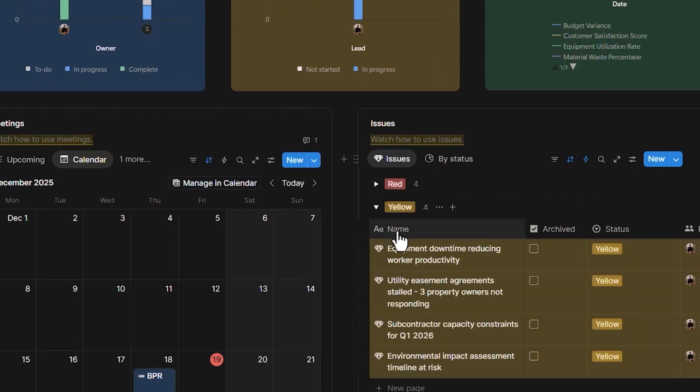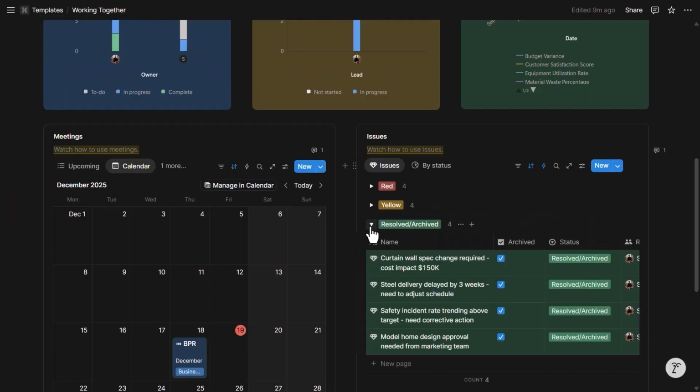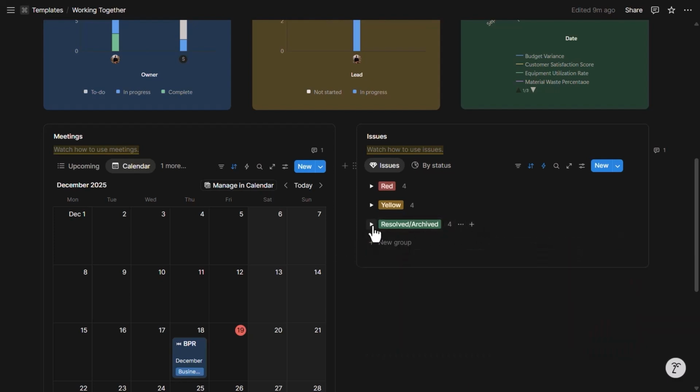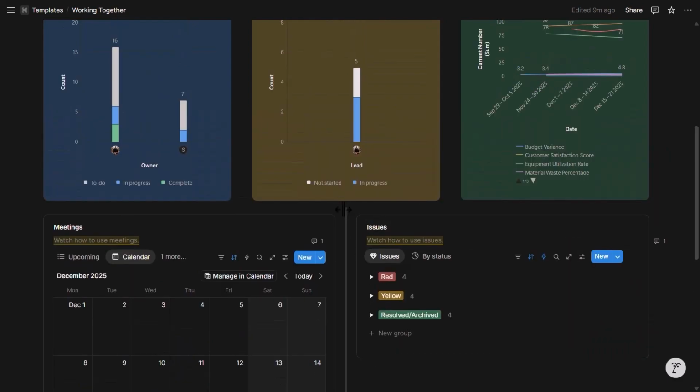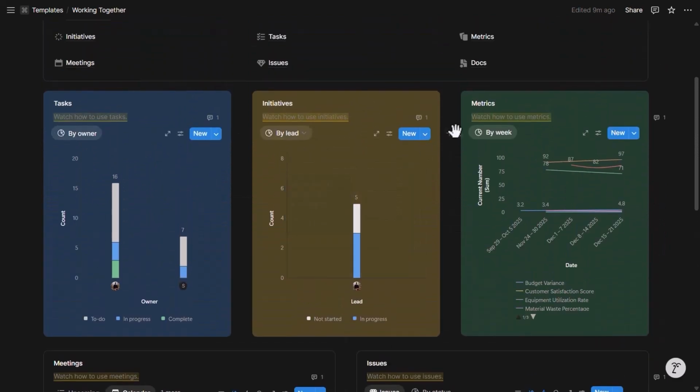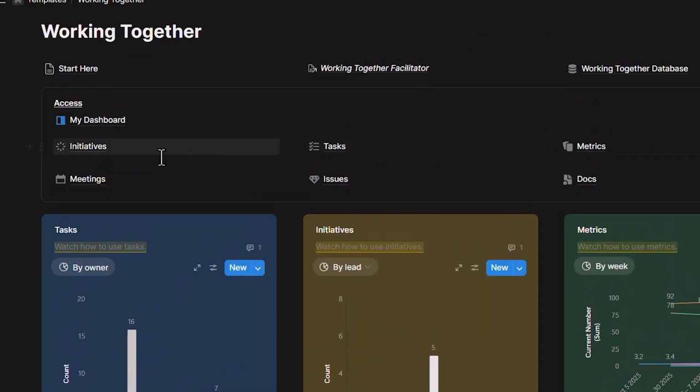Yellow means it's still unresolved, but there is a solution in progress. As you can see here, there is a description when I hover over it. And then resolved/archived means it's done and dusted. So that's the dashboard that allows you to interact with the data, but also mainly to visualize the data and what's going on. You can then drill down into each component from the quick access bar.